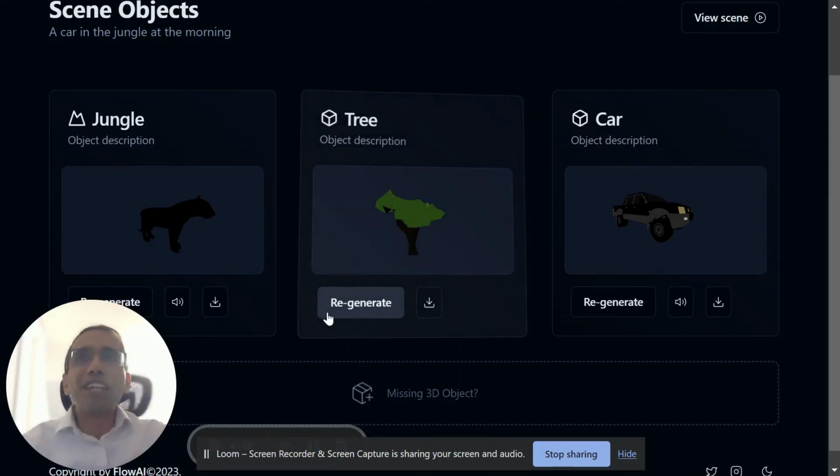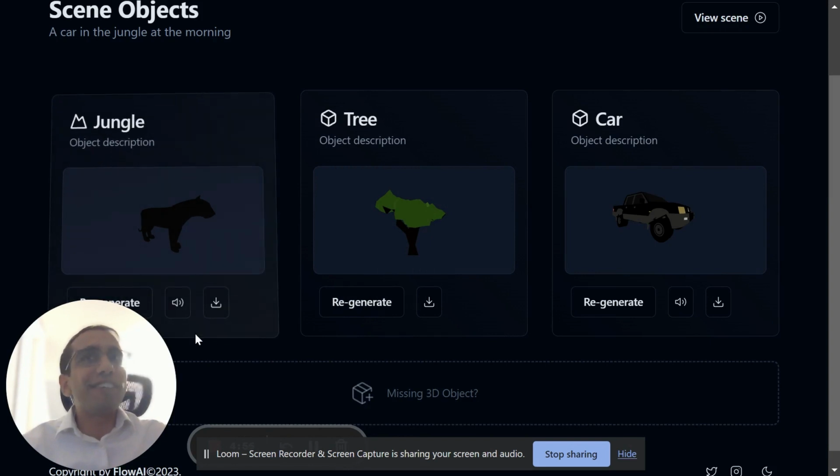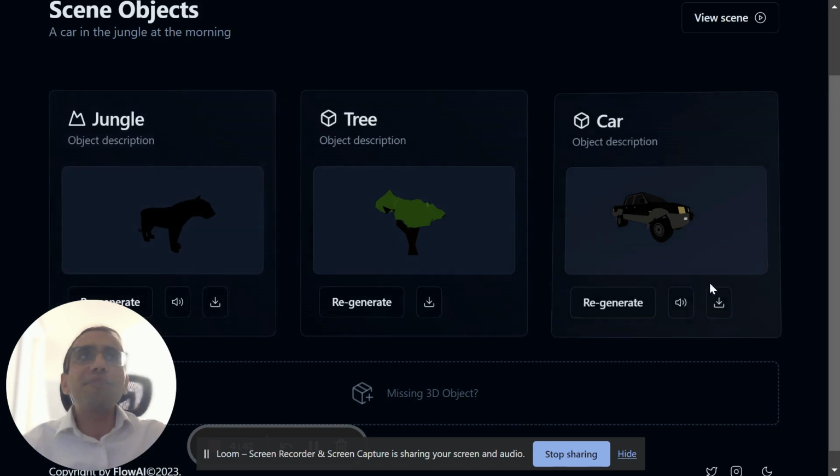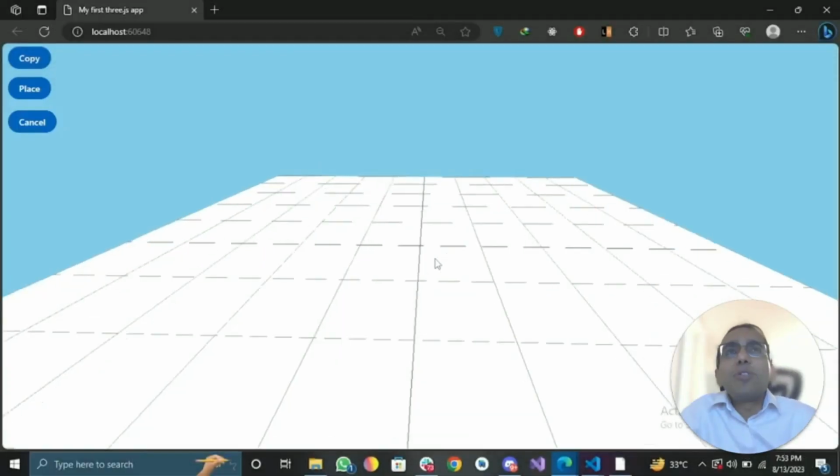Oh, I have one more thing to talk about, just to provide you a sneak preview of some of the features that we are currently building. So for example, we can also generate the audio models for each of these assets. This is for the jungle. Now here we have the car. Isn't that cool?